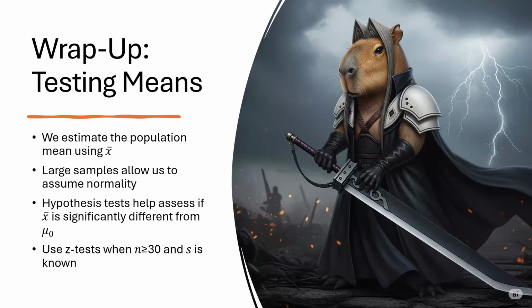Finally, for these kinds of tests, we use a z-test for means under two main conditions. Our sample size is large, n is greater than or equal to 30. We either know the population standard deviation or are okay using the sample standard deviation S as a substitute. This method helps us assess claims, evaluate changes, and make decisions grounded in data, whether we're testing the effectiveness of a new teaching method, a change in user behavior on a streaming platform, or the impact of a new feature in a game like Fortnite or Elden Ring.